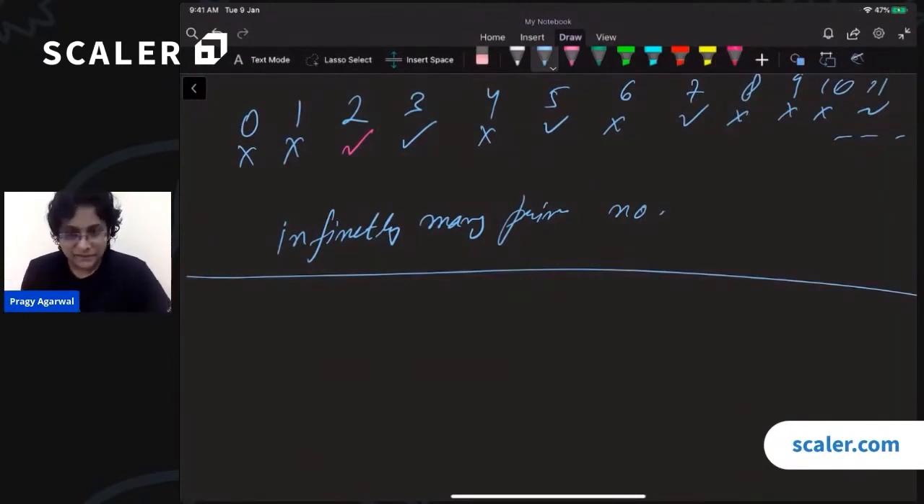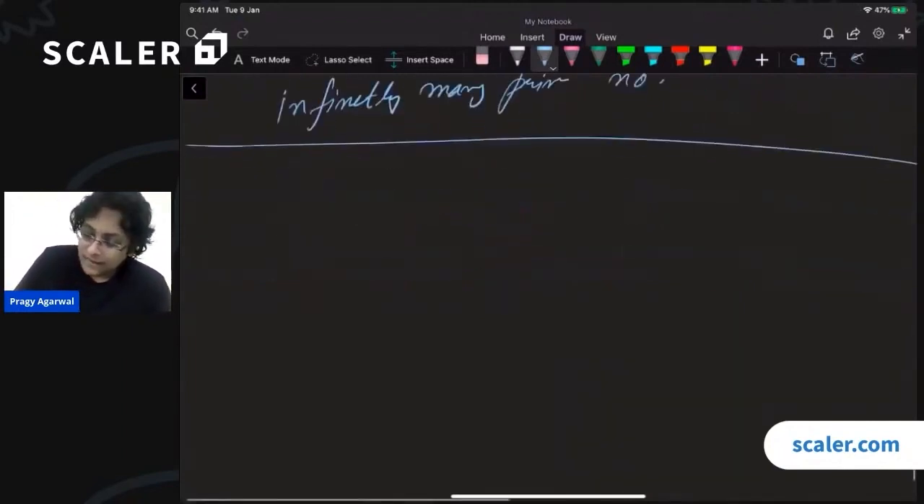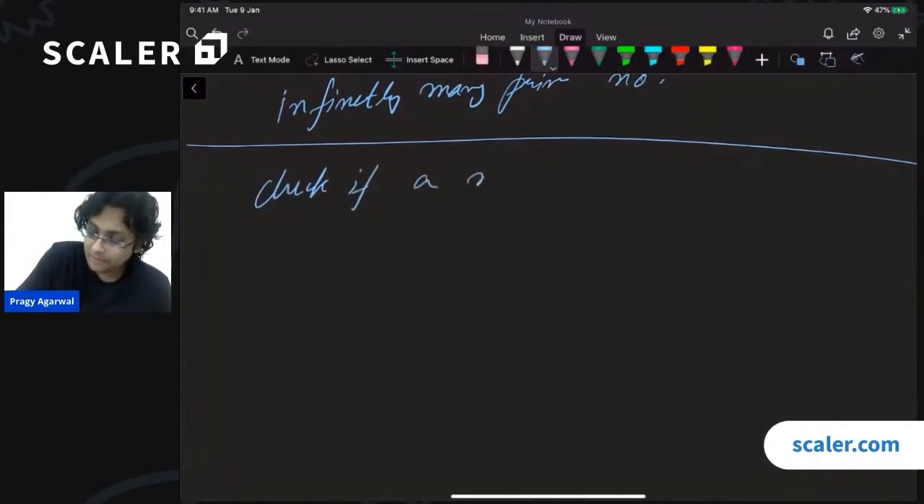Now that we know the definition of prime numbers, can we write a program? Can we check if a number is prime?